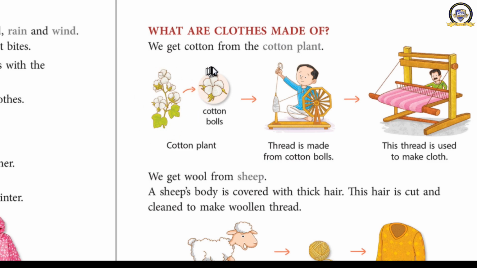And this flower, it is not a flower actually, those are cotton balls. From these cotton balls we make thread. Then we use that thread to make cloth. This is how we get our cotton clothes.